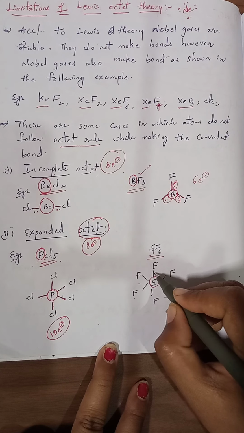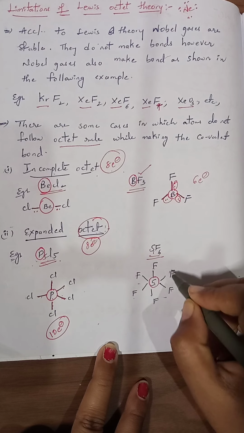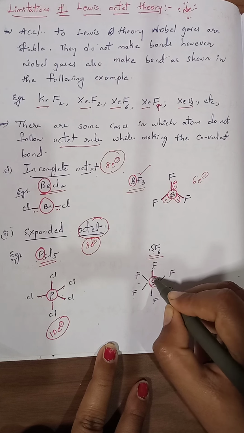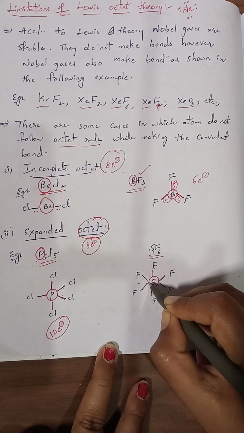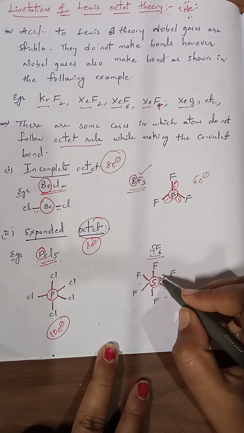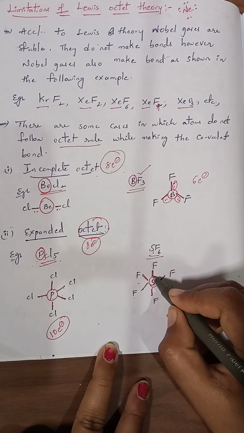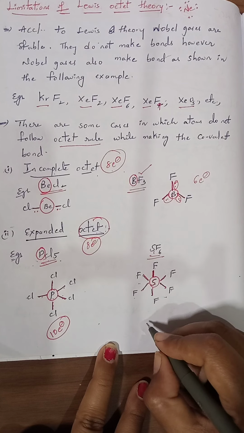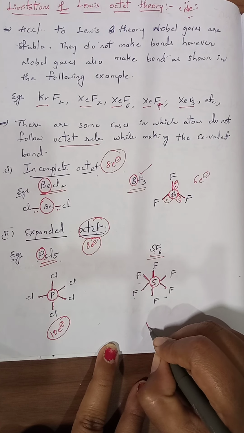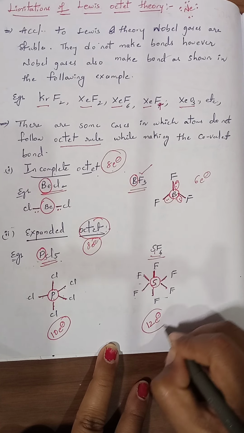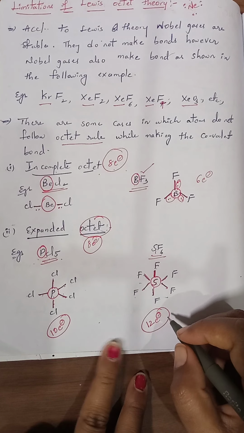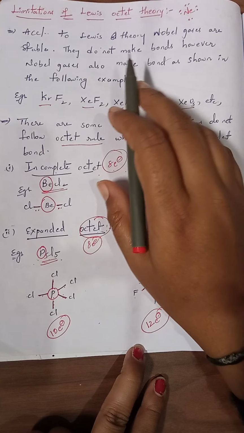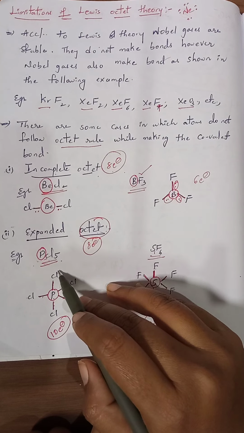Okay, clear? So each fluorine atom is attached to the sulphur by a single bond. Each single bond contains 2 electrons. Now how many such single bonds are present? 1, 2, 3, 4, 5, 6. So 6 into 2, 12 electrons are present around the sulphur. But according to the Lewis octet theory, there should be only 8.